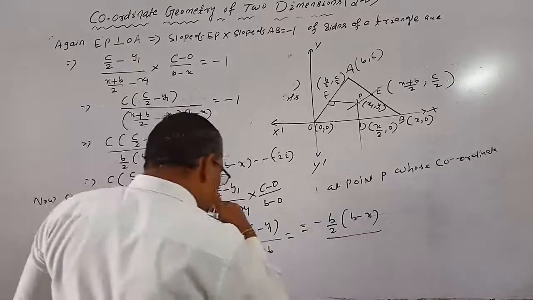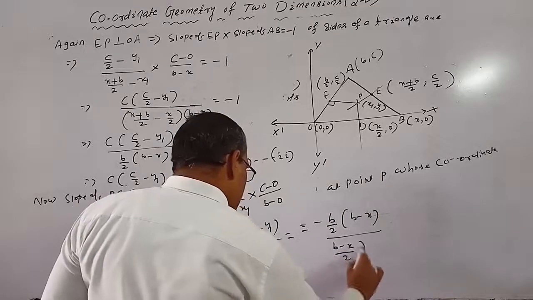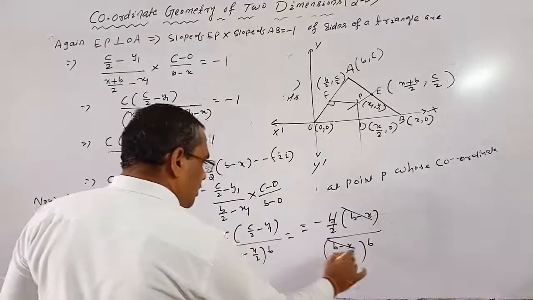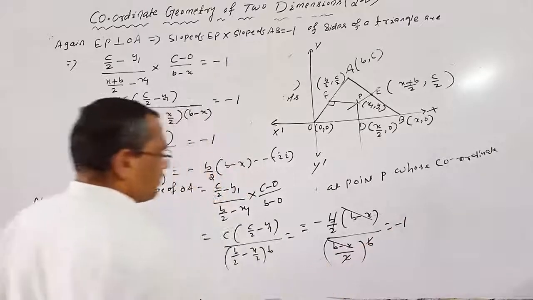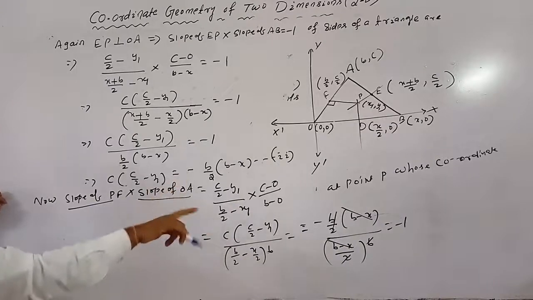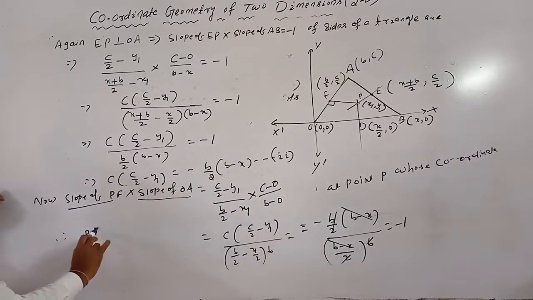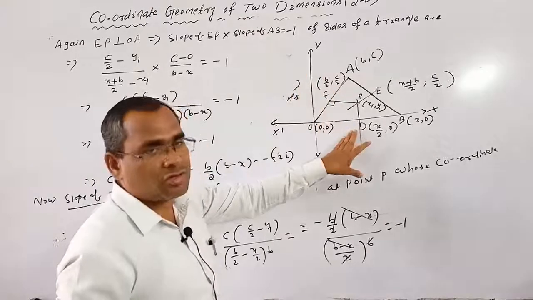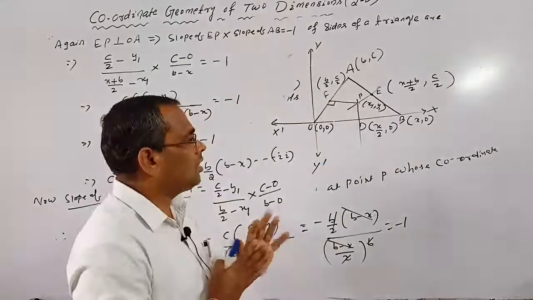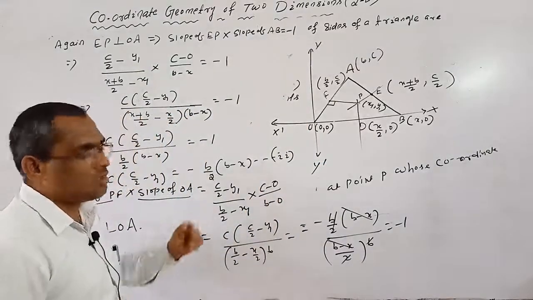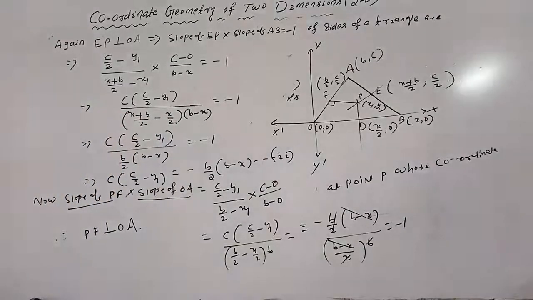So B minus x cancels, B by 2 cancels, and this is minus 1. So slope of PF into slope of OA equals minus 1. Therefore PF is perpendicular to OA. So the perpendicular bisectors of the sides of a triangle are concurrent. In this way you have to prove it analytically. Okay, next.